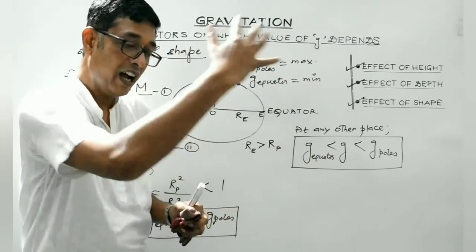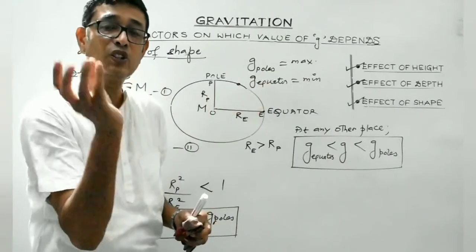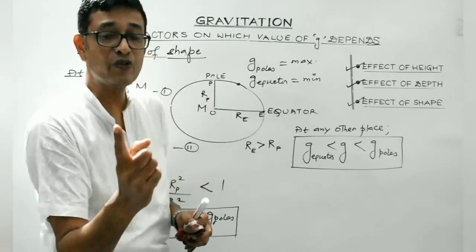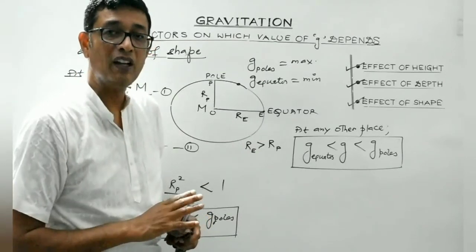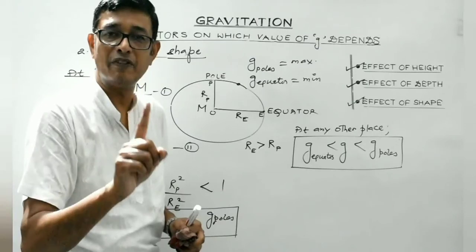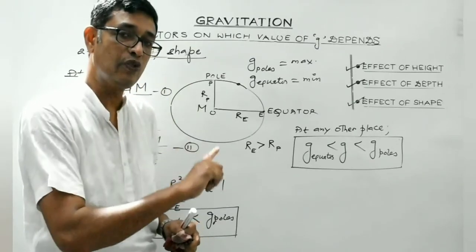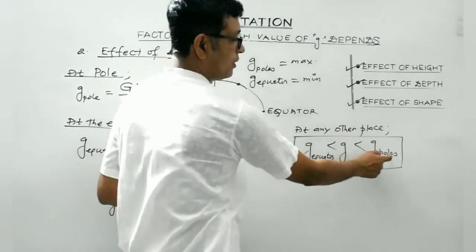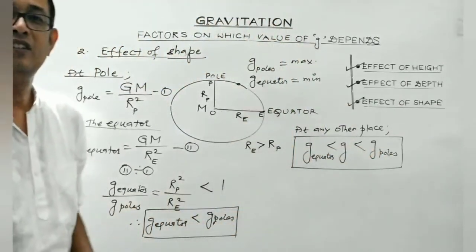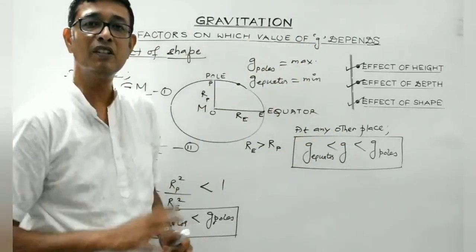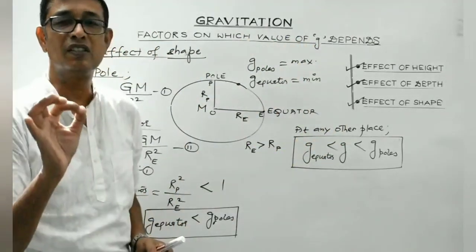But at points on the surface also, the value of small g is different. At the poles it is maximum, at the equator it is minimum, while at some other place, the value of acceleration due to gravity will lie between g equator and g poles. It will be greater than g equator and less than g poles. So students, I hope you have understood this concept. So please keep this in mind.